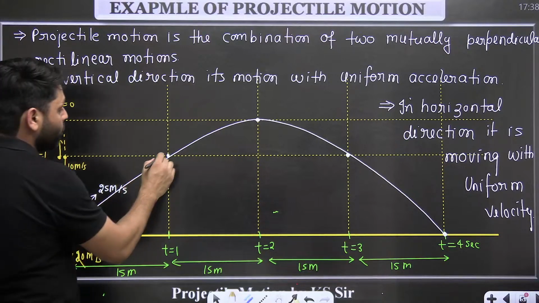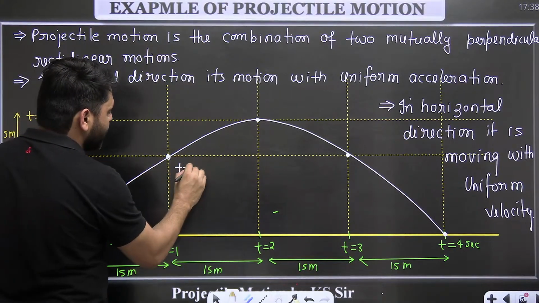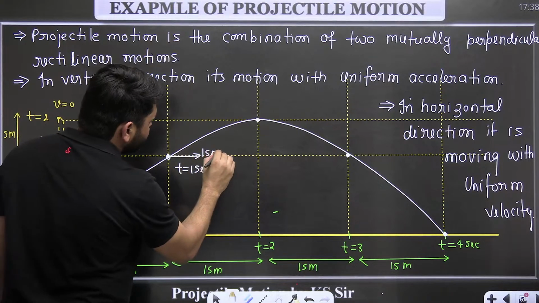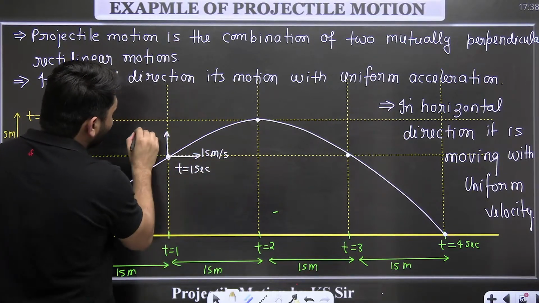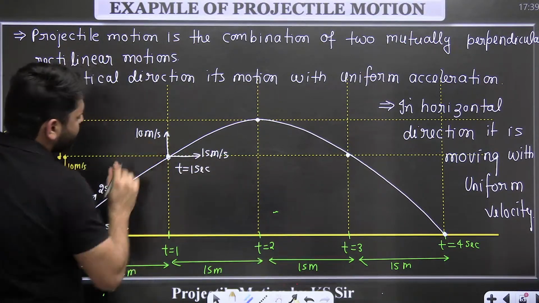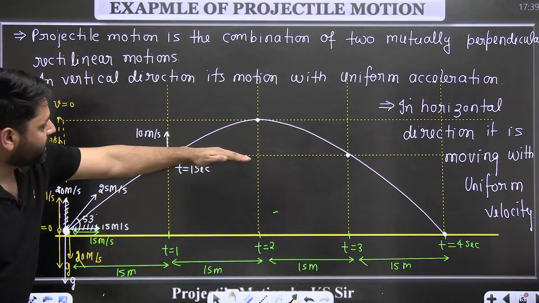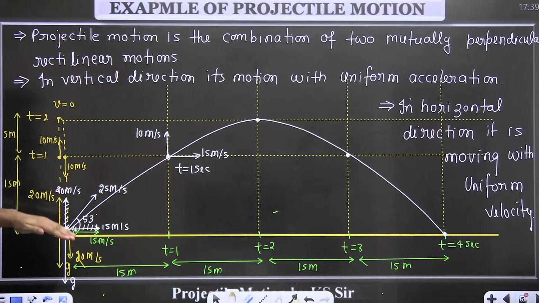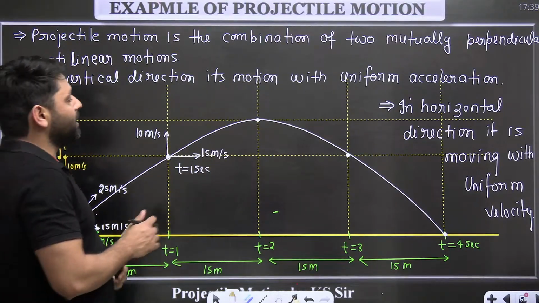So at t equal to 1 second, the horizontal component is 15 meter per second, but the vertical component becomes 10 meter per second. Throughout the motion, horizontal component of the velocity will remain constant, but vertical component will become, in 1 second, 10 meter per second.